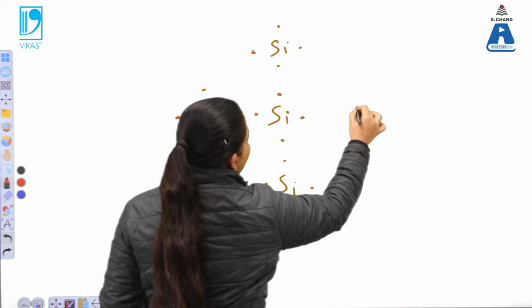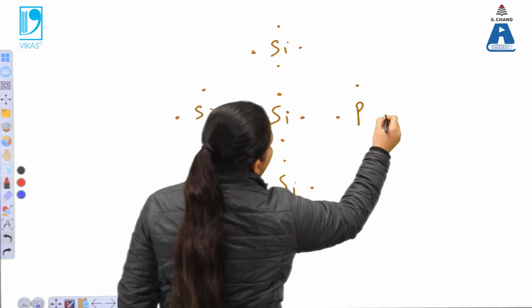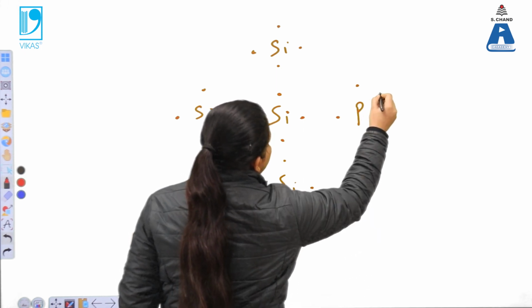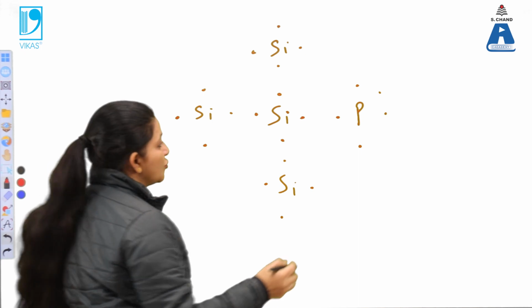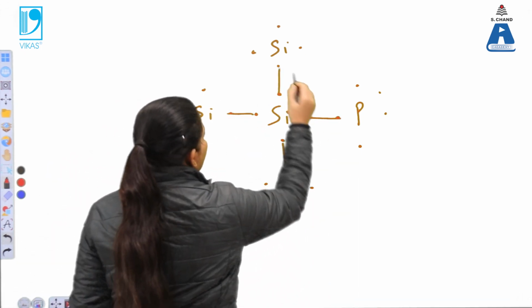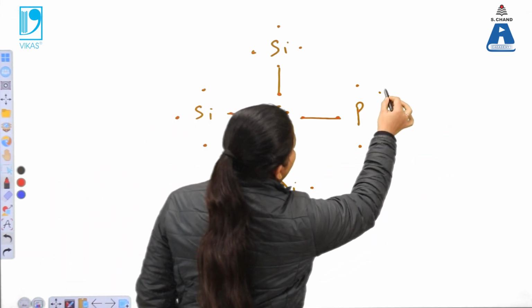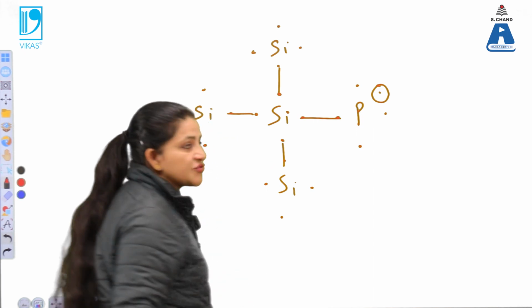So if this is replaced with a pentavalent impurity, in pentavalent there are 5 electrons. In this case, firstly 4 bonds are formed, then again this will form 4 bonds with another silicon. So there will be an extra electron in this case.